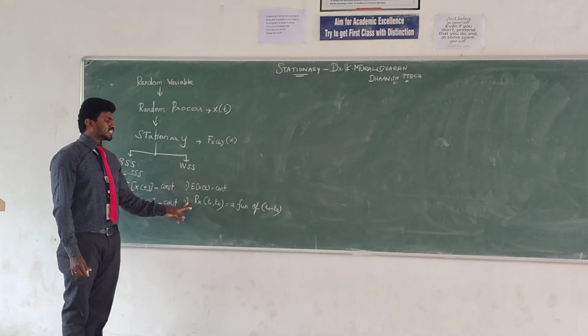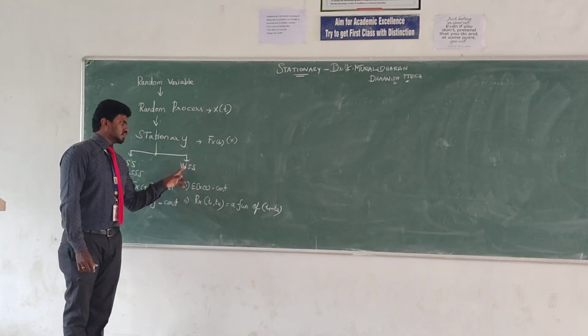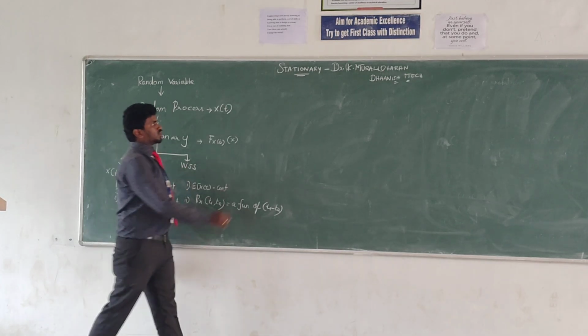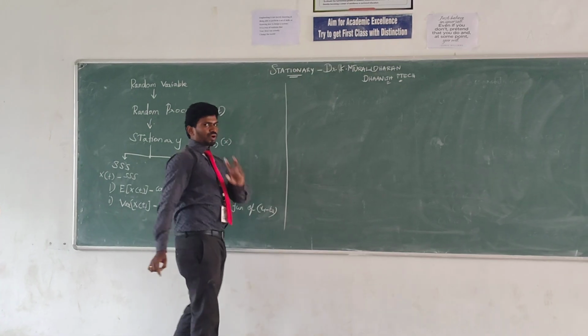If a random process satisfies these two conditions, then it is known as a WSS. Now we will discuss one problem.